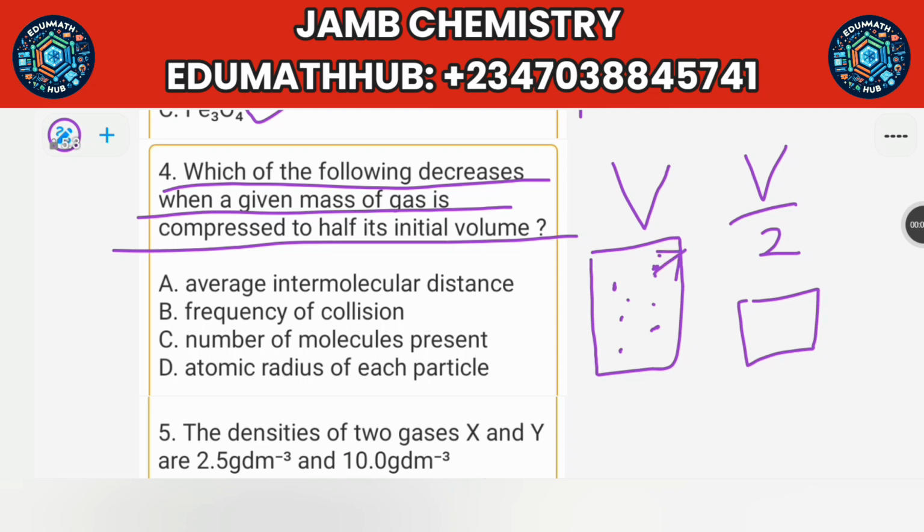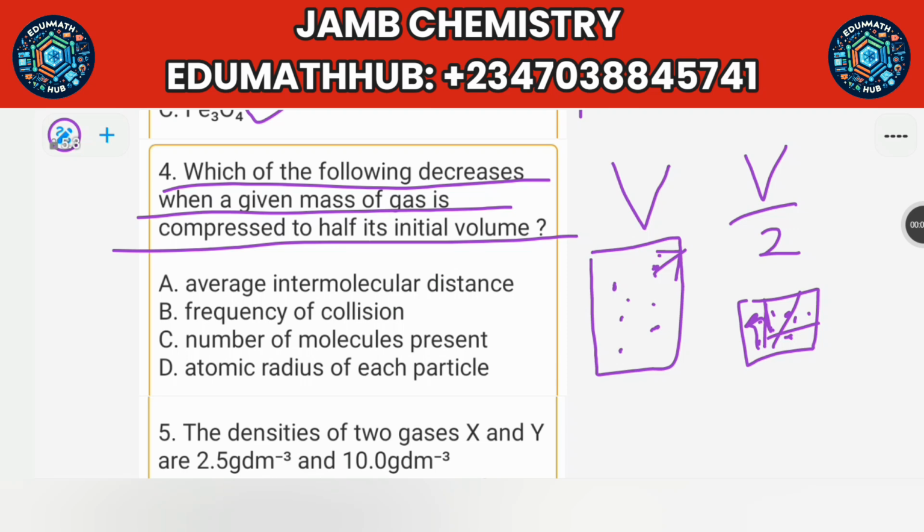But now they're jam-packed together, so the space between them will be reduced and the pressure will increase because they'll be hitting the container very fast because there's no space for them to move. You understand? They are tight. Everything is tight, everything is jam-packed. So you can use that idea to get the answer to this question.